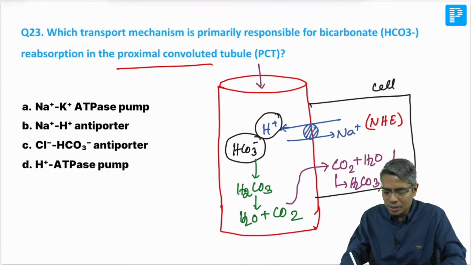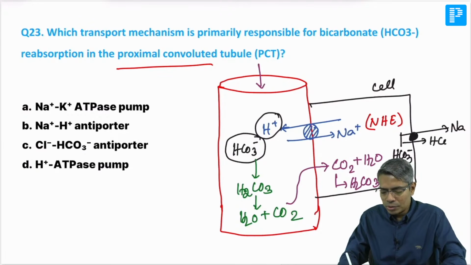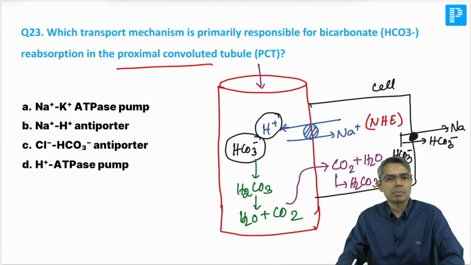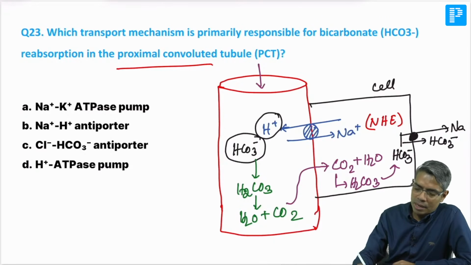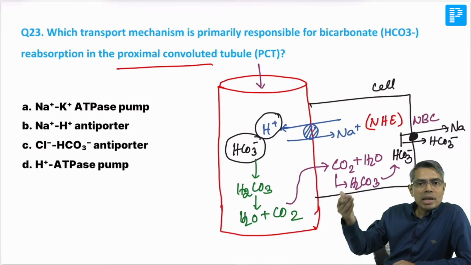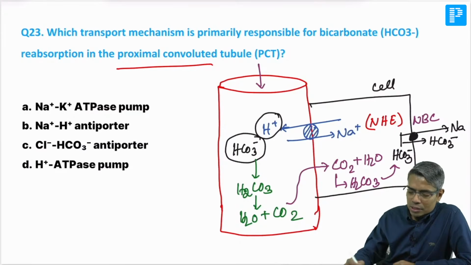This is again divided into bicarbonate ion. Now this bicarbonate ion is reabsorbed into the blood with the help of the sodium bicarbonate cotransporter, NBC. So in the basolateral membrane the transporter is the sodium bicarbonate cotransporter, but in the luminal membrane